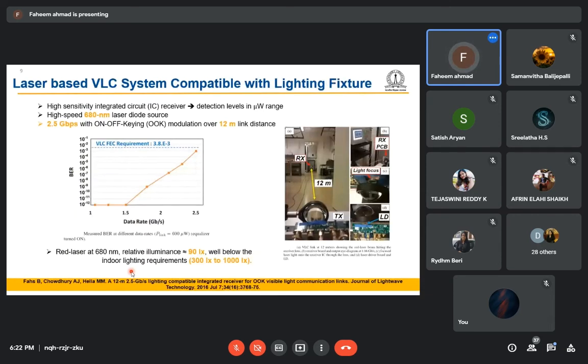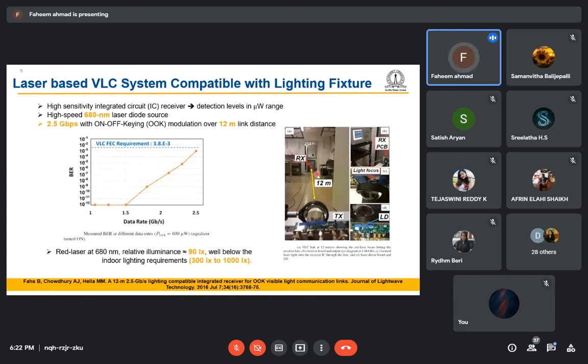Next, in this work they used visible light only for communication, because they are using a NIR laser, near infrared, whose wavelength is 785 or 780 nanometer. They are using a 680 nanometer laser, so it is somewhat reddish in color. We can see the red spot we are getting on the receiver.